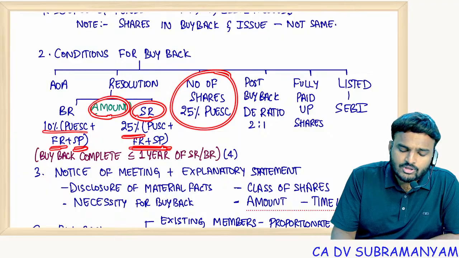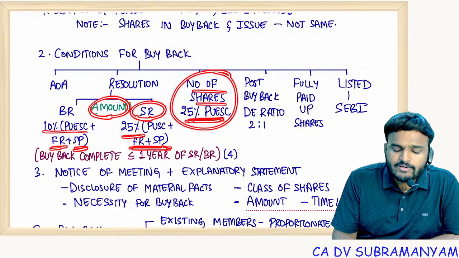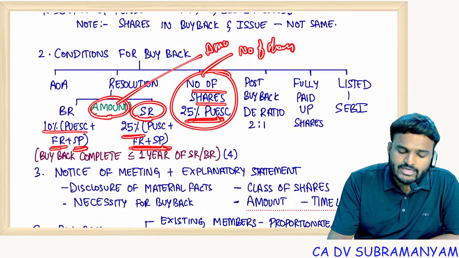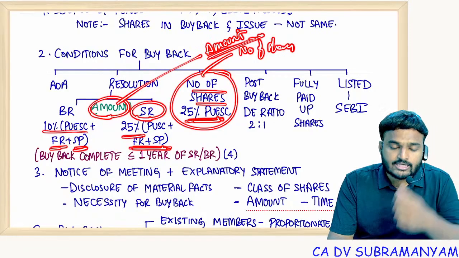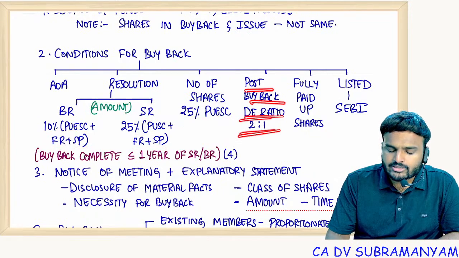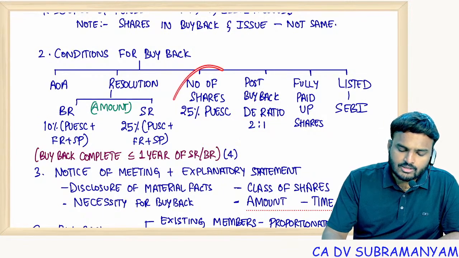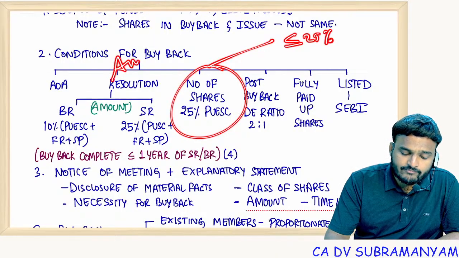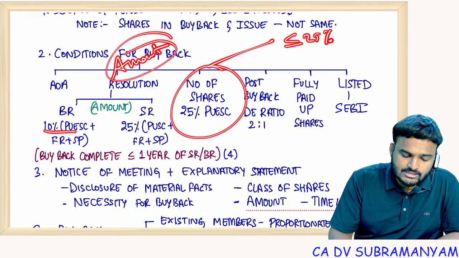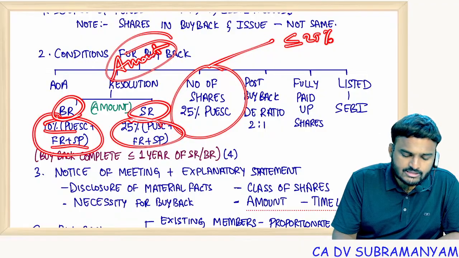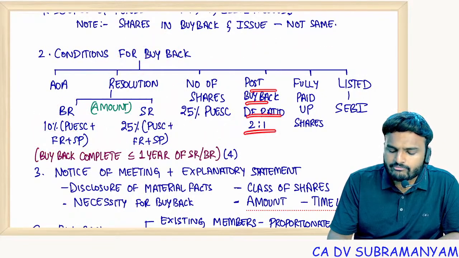But at a time, you can't buy back more than 25% of paid up equity share capital. This is with respect to the number of shares, whereas the other is the amount to be invested in buyback. Post buyback debt equity ratio to be 2:1. The number of shares that can be bought back is up to 25%. But for the amount required for buyback, up to 10%, BR is enough. Up to 25%, SR is required. Post buyback debt equity ratio should be 2:1.